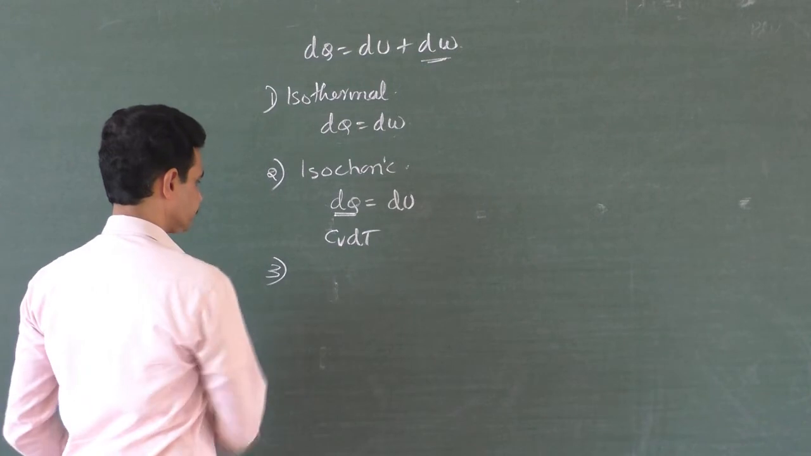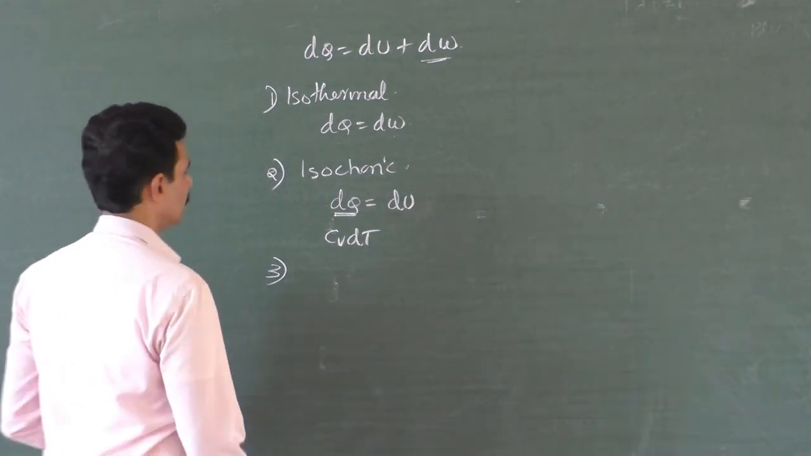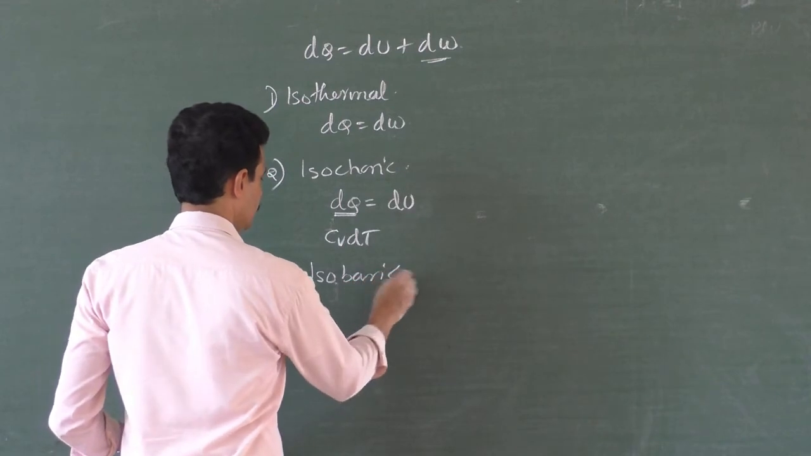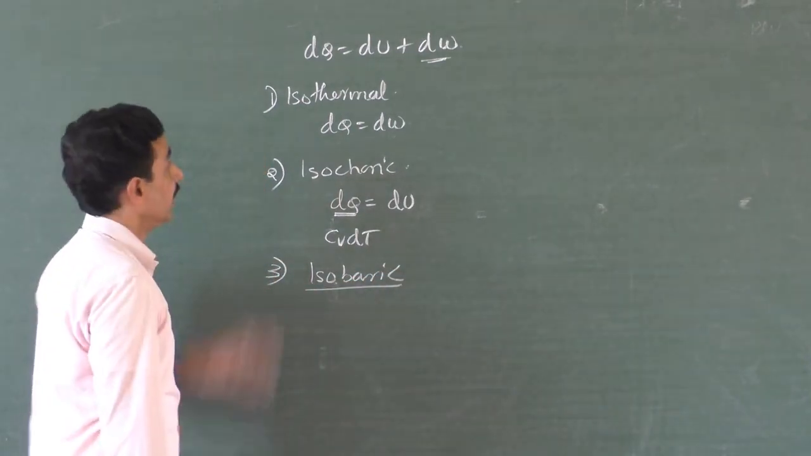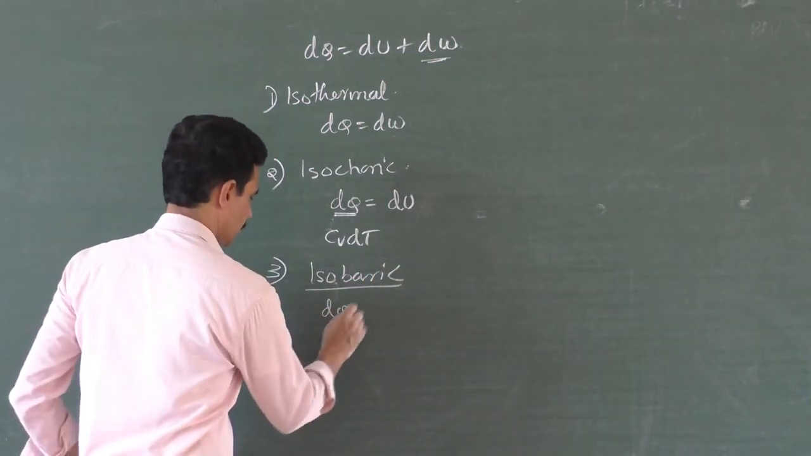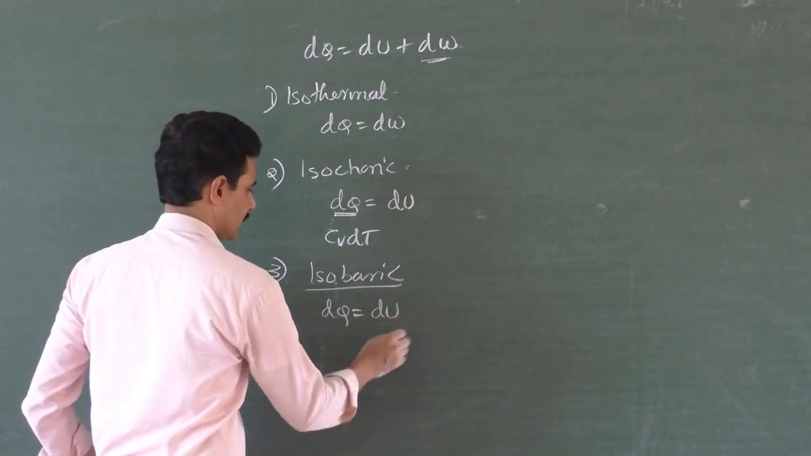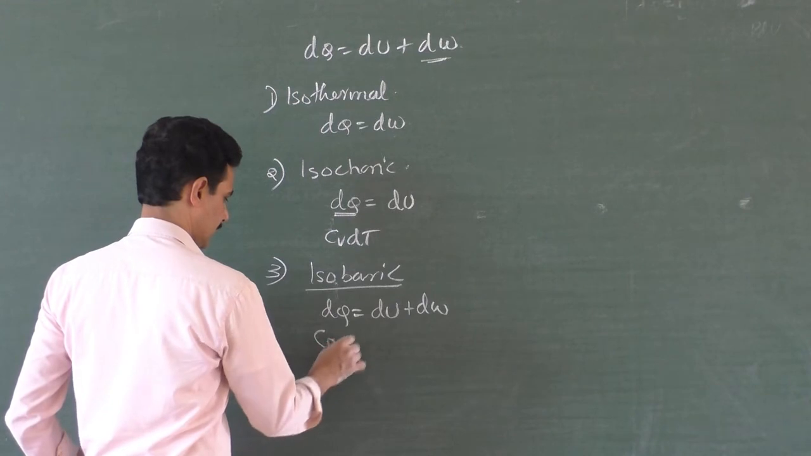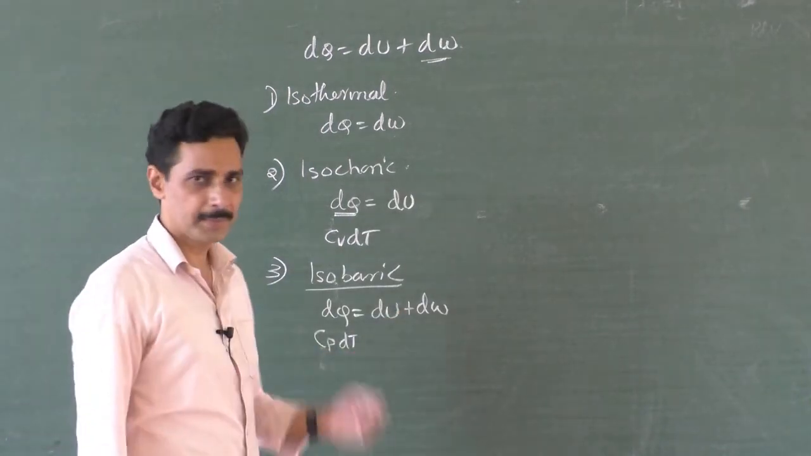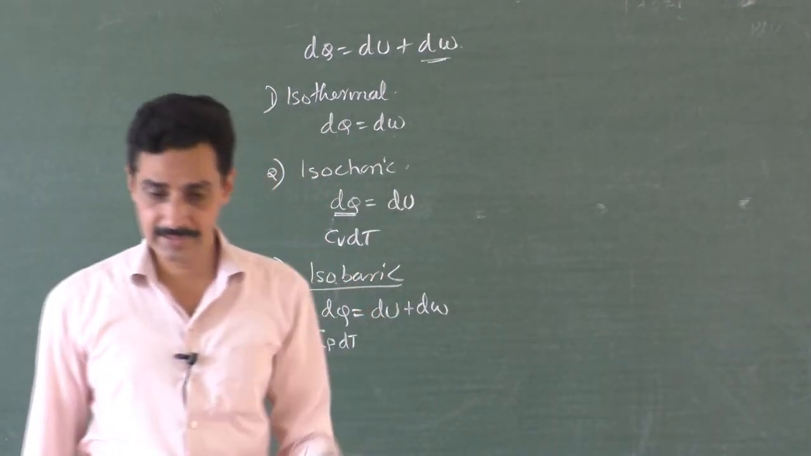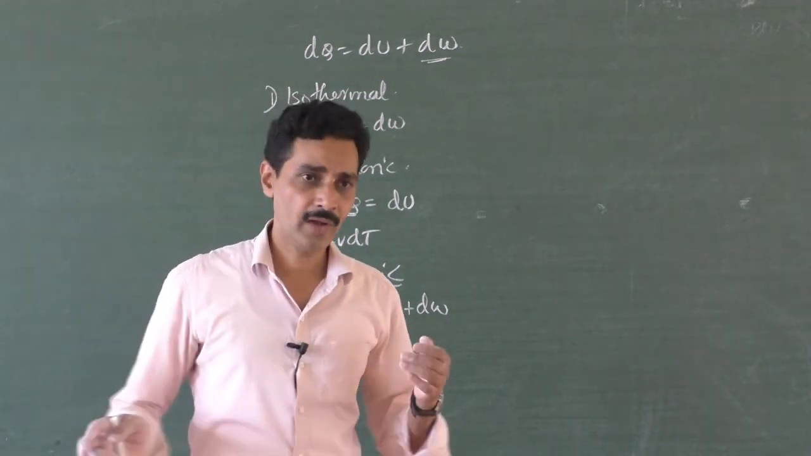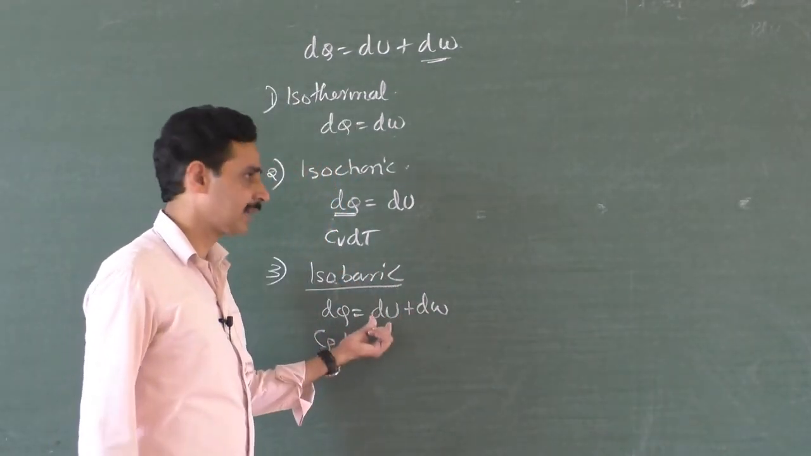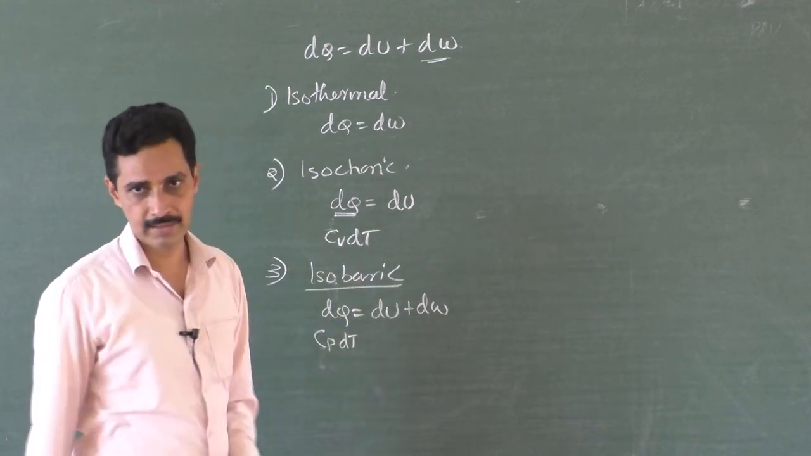Third one, isobaric process. Pressure is kept constant. In isobaric process, remember, everything is present. Nothing is zero. This is actually CP dT, pressure constant, right? When you want to keep the pressure constant and in order to increase the internal energy, you have to move the piston. So work is done. Work is done, there is an increase in the internal energy, there is a heat energy supply.